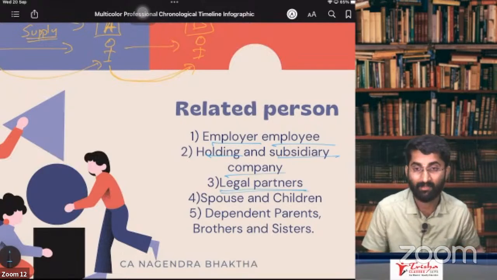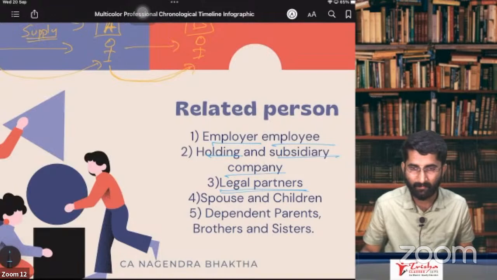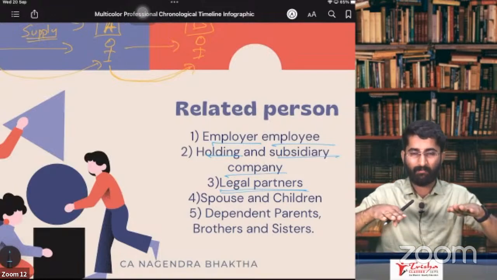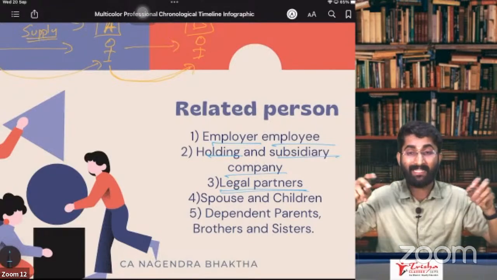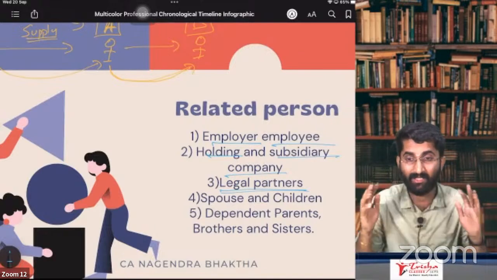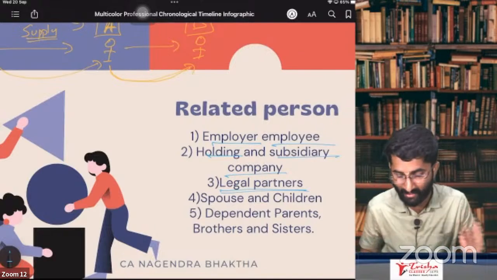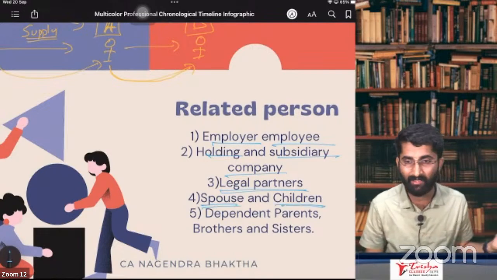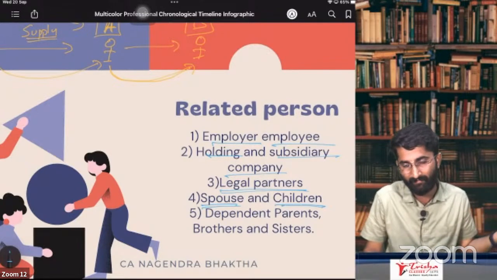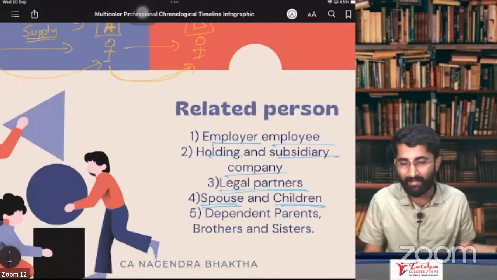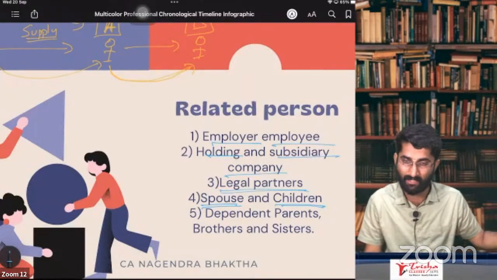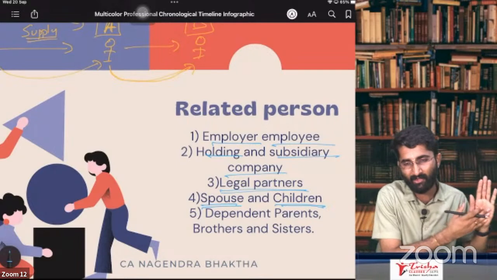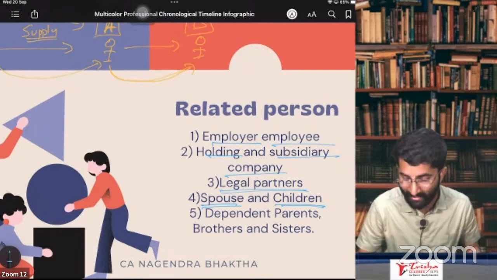Legal partners. Who are legal partners here? Legal partners are those where the partnership deed has to be registered. Registered partnership deed, these are legal partners. Spouse and children, they are anyhow related persons. Spouse, my wife, or if there is one lady, her husband. Spouse is the partner, so that person is also a related person. And children, by default, they are related persons.